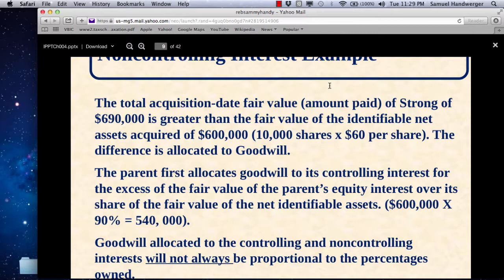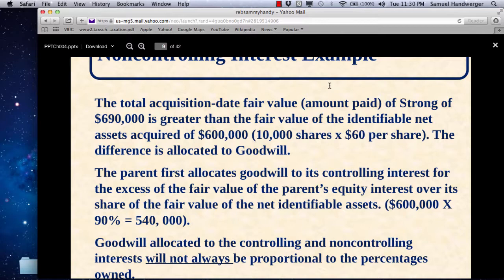And that means that the total value of the identifiable net assets is $600,000, 10,000 shares times $60 per share. The parent, remember, paid $630,000 for 90%. 90% of $60 per share, or 9,000 shares at $60 per share, would have been $540,000.